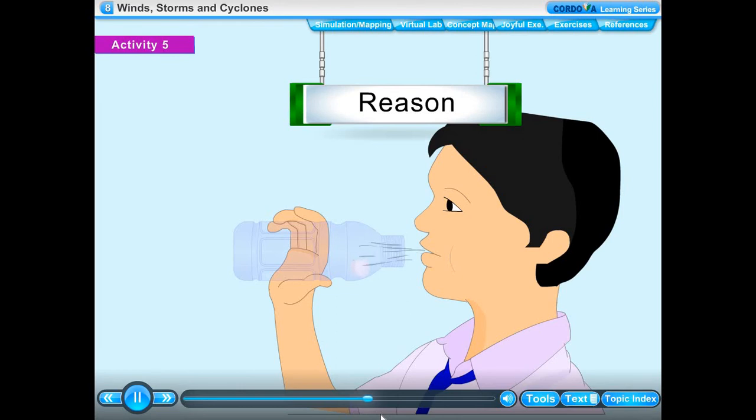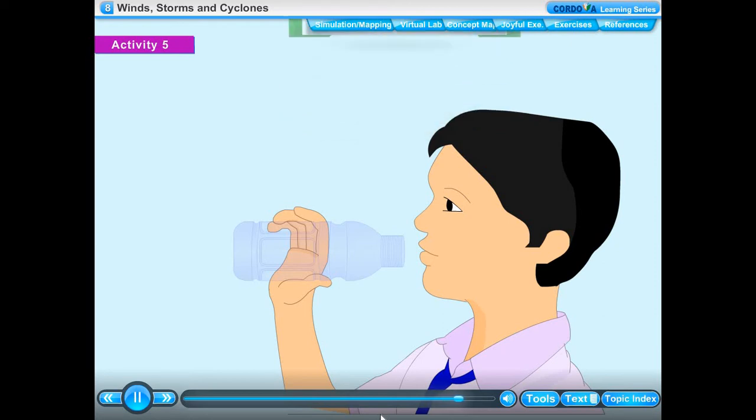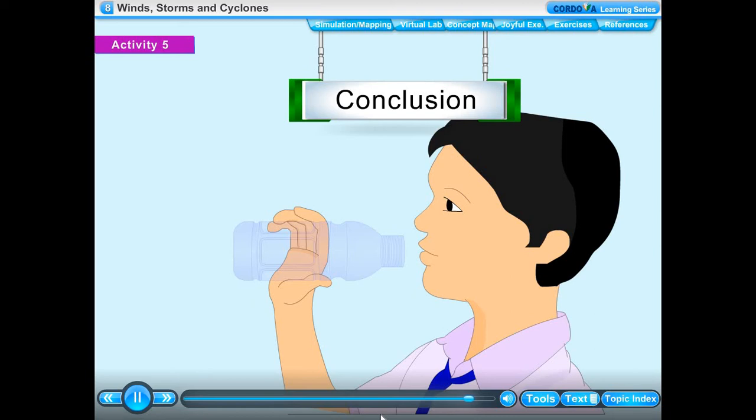Reason: when we blow air into the mouth of the bottle, then the air in the neck of the bottle has high speed. This reduces the air pressure in the neck of the bottle. The air pressure inside the bottle, being higher, constantly pushes the paper ball out and does not allow it to go inside the bottle. Conclusion: high-speed winds are accompanied by reduced air pressure.